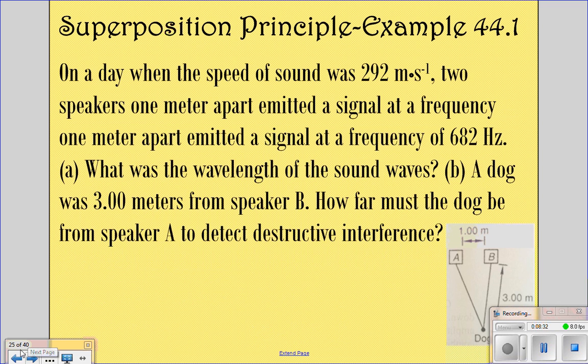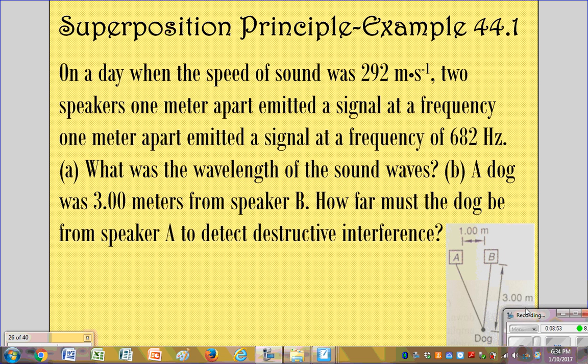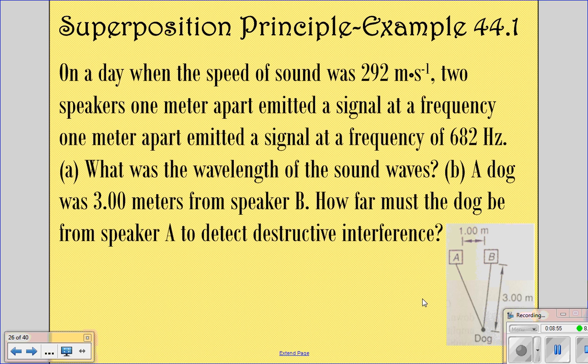Okay? So looking at this example, on a day when the speed of sound was 292 meters per second, two speakers 1 meter apart emitted a signal at a frequency of 682 hertz. I'm going to move this over a little bit. What was the wavelength of the sound waves?